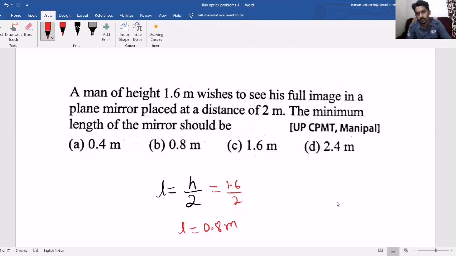Suppose one more question will come. Suppose you are standing in between two walls and one mirror is arranged and you have to see the full height of the wall. Behind you one wall is there and the height of the wall is h. Then the mirror length required is 1/3 of the height of the wall so that you can see the full height of the wall. Questions can also come on the number of images between two plane mirrors inclined at some angle theta. I have just shown one example.